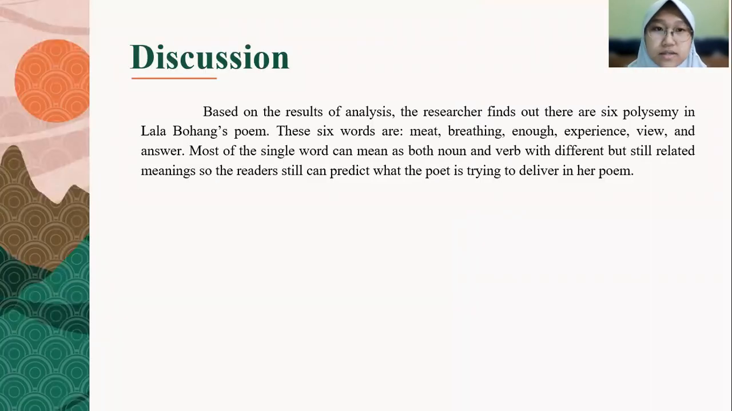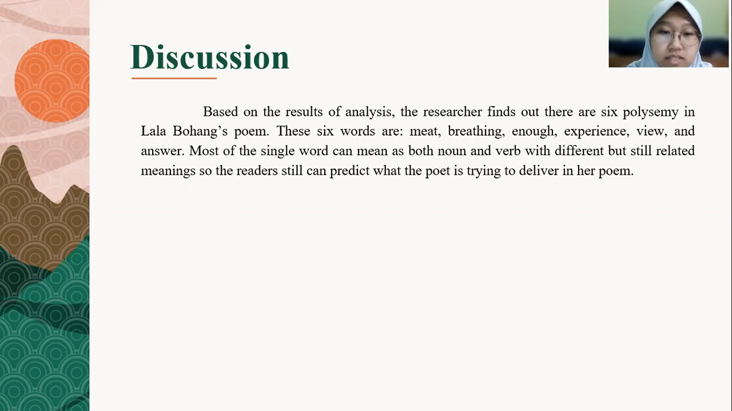And discussion. Based on the results of analysis, the researcher finds out there are 6 polysemy in Lala Bohang's poem. These 6 words are meat, reading, enough, experience, view, and answer. Most of the single words can mean both noun and verb with different but still related meanings, so the reader still can predict what the poet is trying to deliver in her poem.